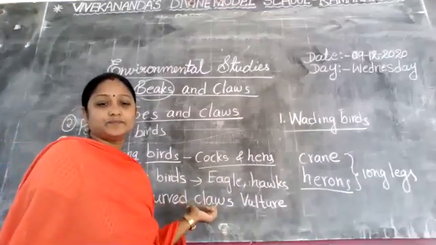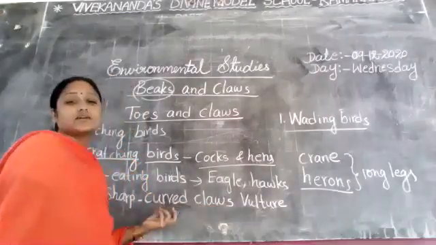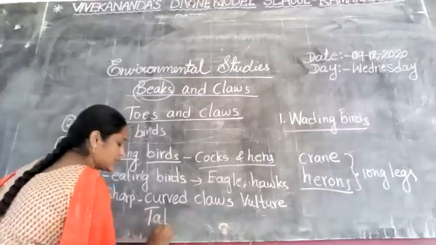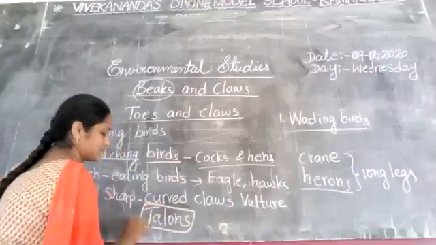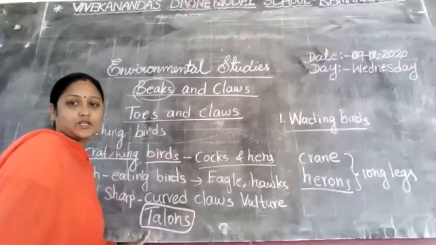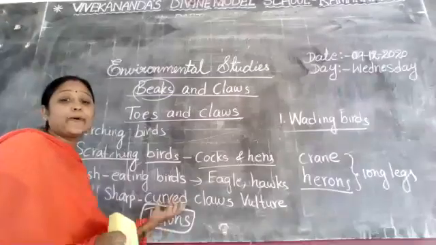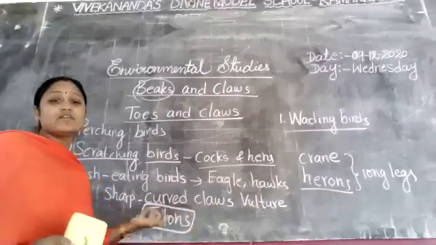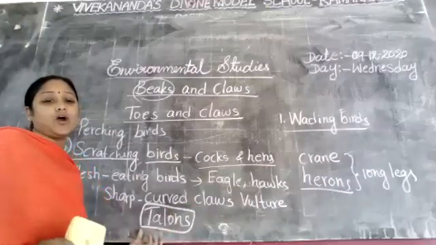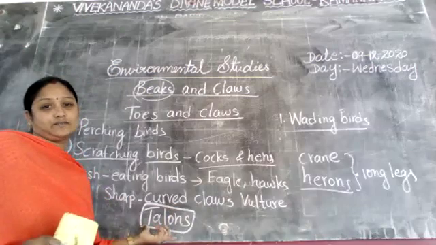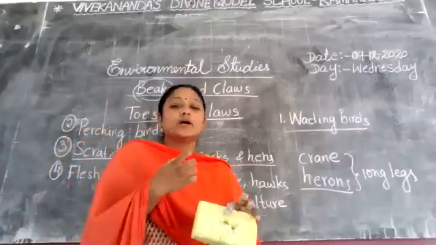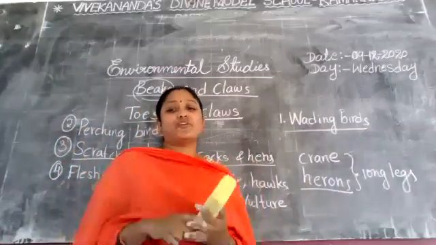Did you understand? These sharp and curved claws are called talons. They use these talons to hold their prey tight and eat its flesh.